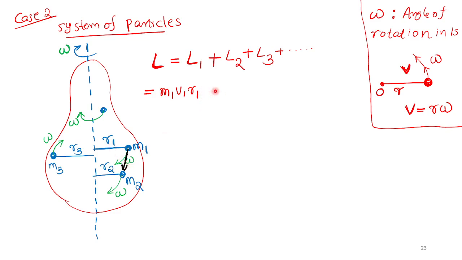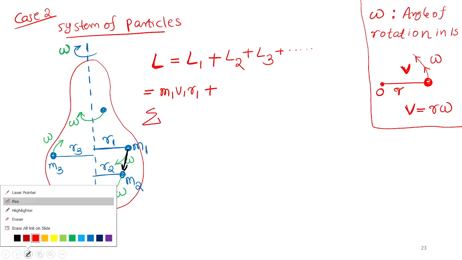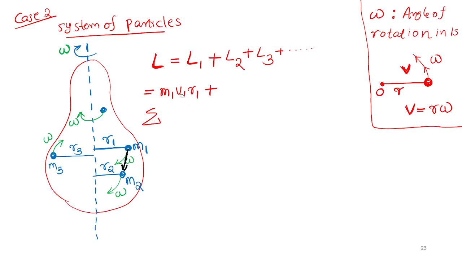So sin 90 I don't want to write. In mvr sin theta, theta will be 90 degree. Let me complete the derivation. After that you can ask me doubt. It is discussed in the textbook. They use only sigma. You can refer NCERT. They use sigma, that is the only change. But you can understand only if I write like this.